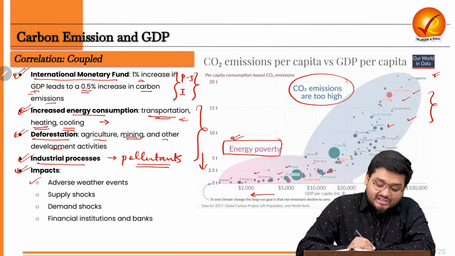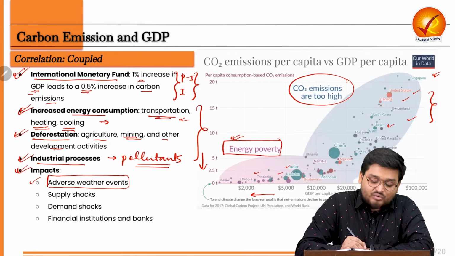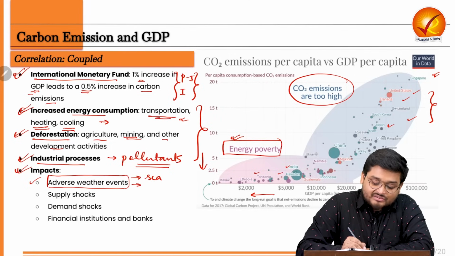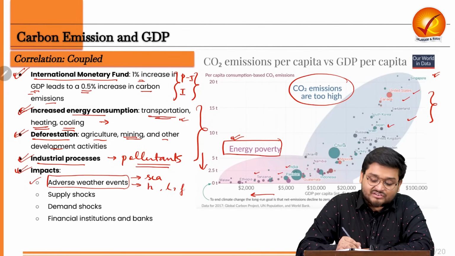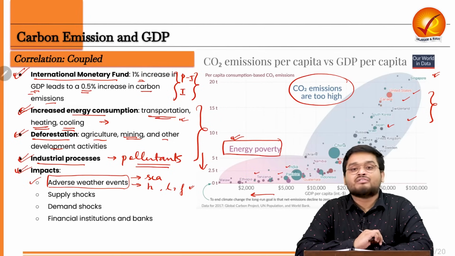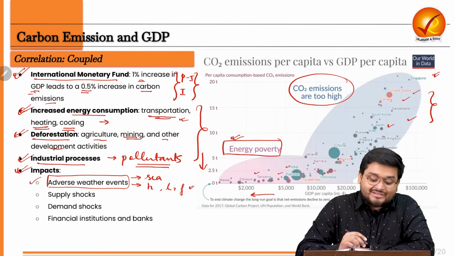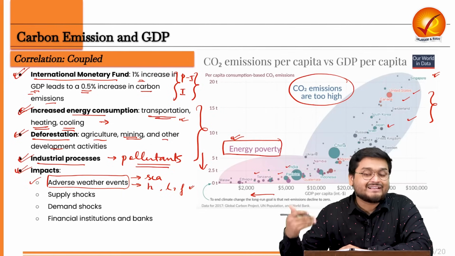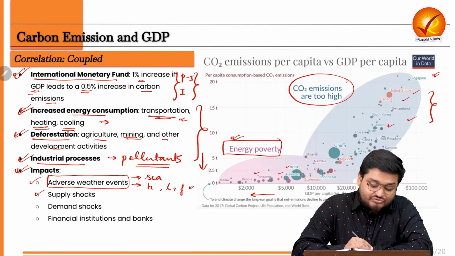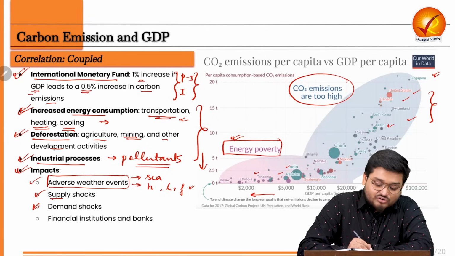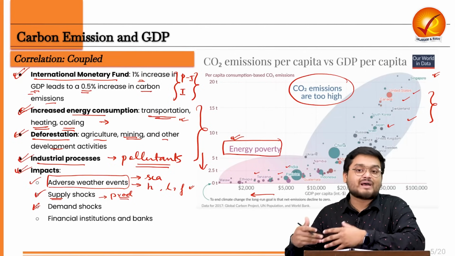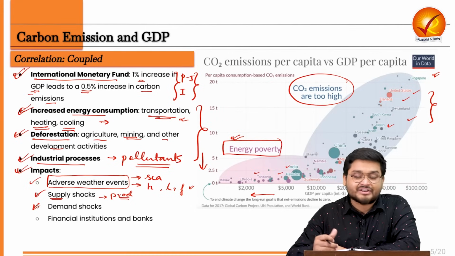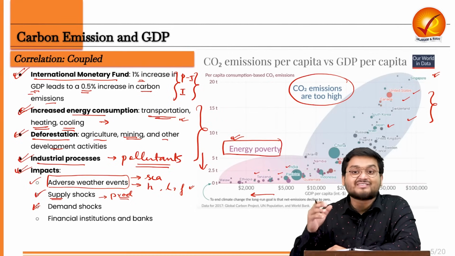The very first impact is in the case of adverse weather events, such as the amount of sea level rise, such as the amount of increased natural disasters such as heat waves, such as landslides, such as flooding. So these are increasing over a period of time, as we can see, right? So these are some adverse weather events that are impacting the world over, and these are also leading to various supply shocks and demand shocks. Supply shocks are related to producers who are being impacted by these big events such as, say, a supermassive hurricane, a supermassive cyclone. When it impacts a particular country, their entire production process will be at a standstill.